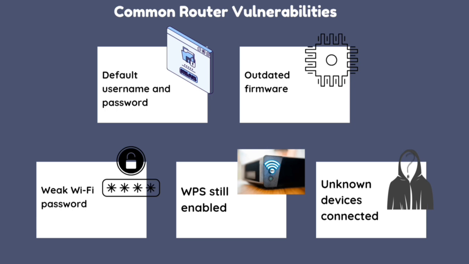And lastly, unknown devices connected. Sometimes, unfamiliar devices may appear on your Wi-Fi network, which could mean someone is using your internet without permission, or that a hacker has infiltrated your system. It is important to regularly check the list of connected devices in your router's admin interface. Remove any unknown connection and change your Wi-Fi password to ensure only authorized users can access your network.